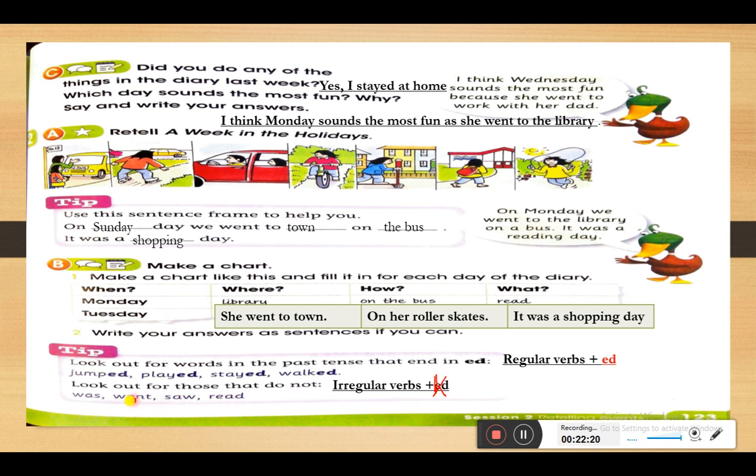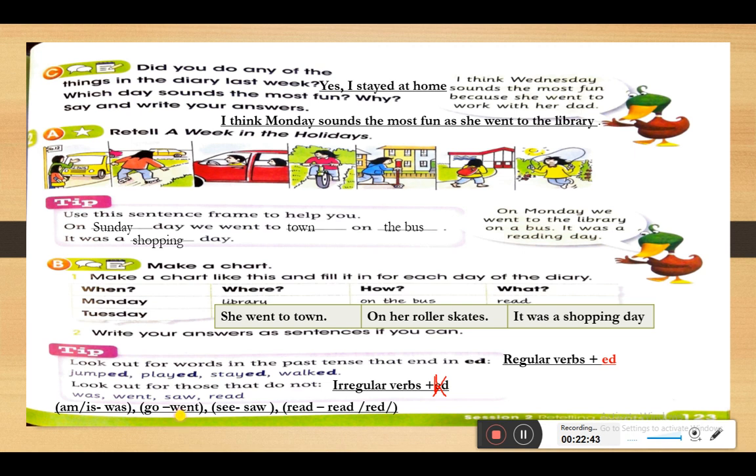Okay, so what is the base form of each of these verbs? Let's have a look. So here we have is or am in the past become was. Go in the past becomes went.